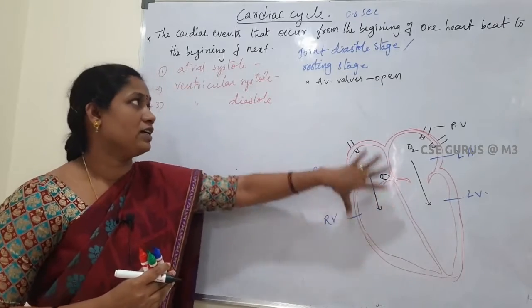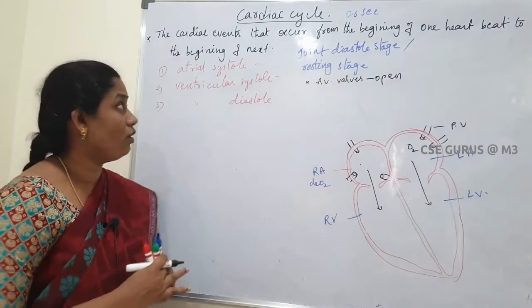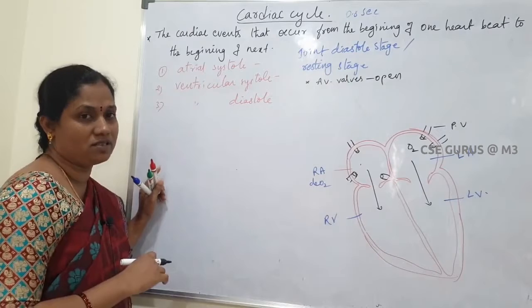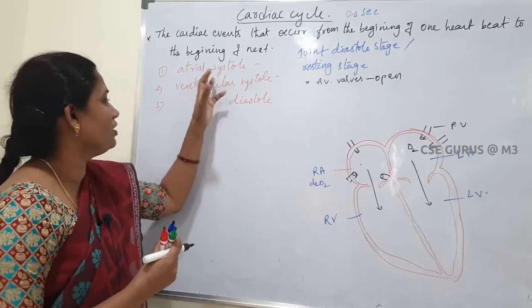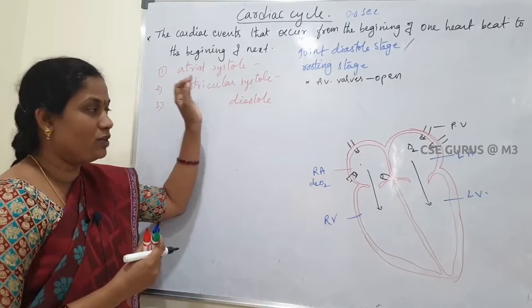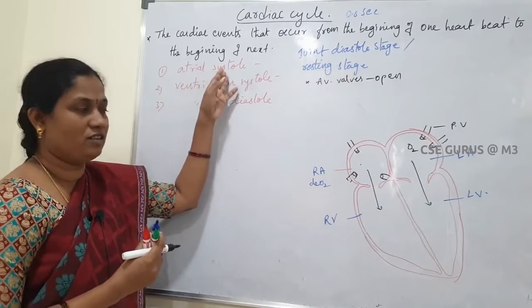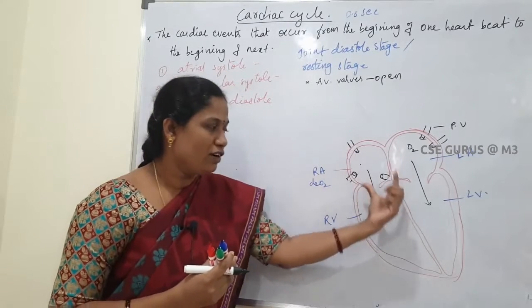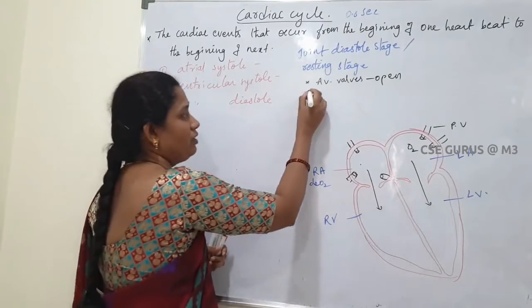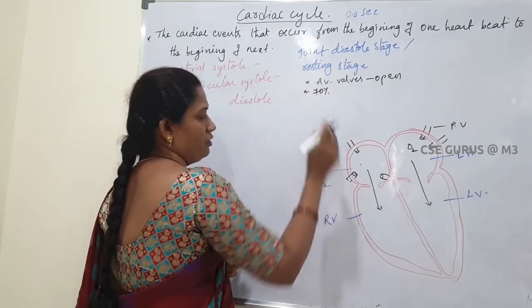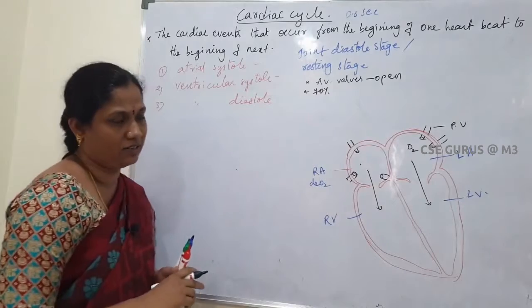These conditions take place in joint diastole, before atrial systole. Before the beginning of atrial systole, the atria and ventricles are filled with blood, only 70% of the blood.